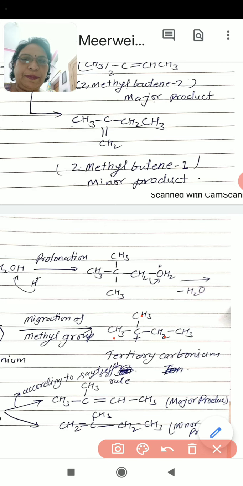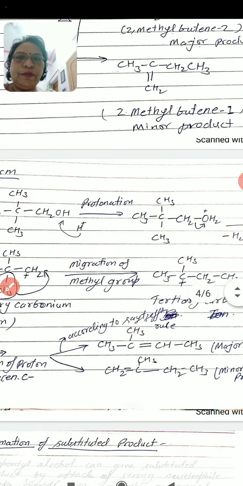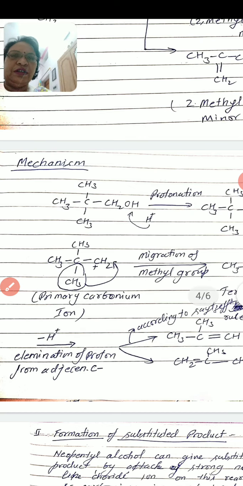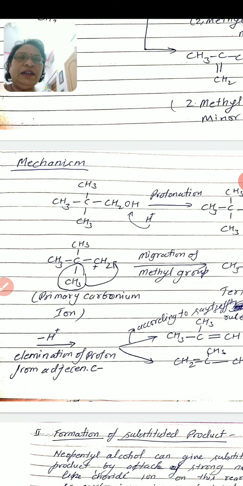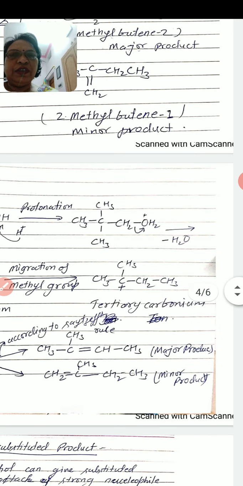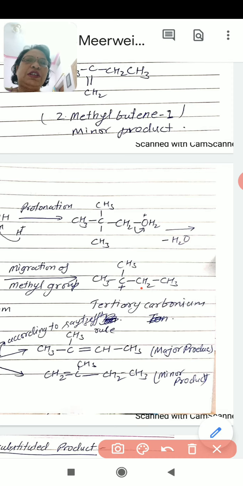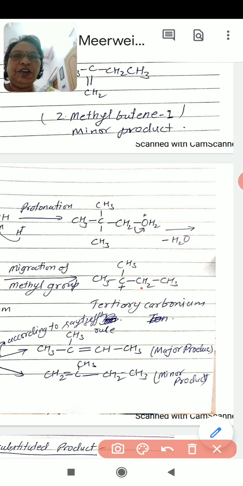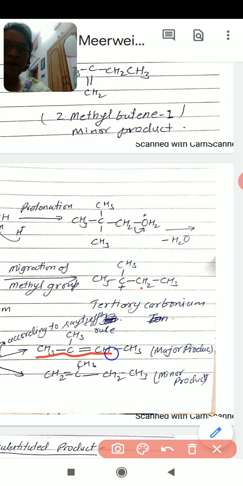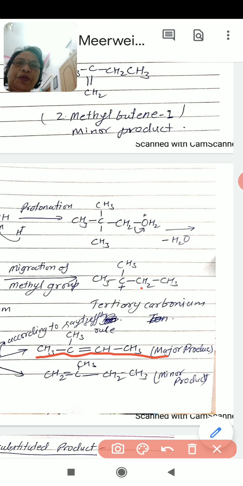So look here, deprotonation occurs from this carbon, and we will get this product. Our major product will be 2-methyl butene-2.